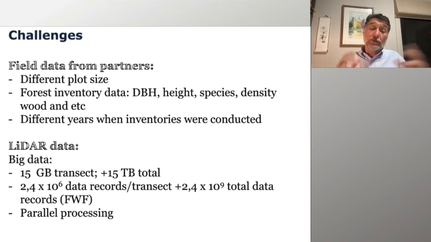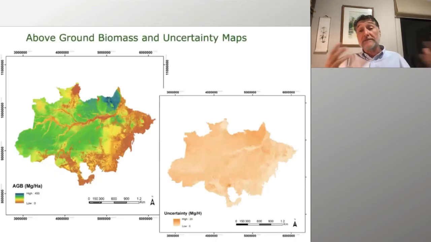But also there were some different years that inventories were conducted, and as for the LiDAR data, it was a big amount of information. So the processing of that was also part of the challenge that we faced. So that's the result. We have what we can call a new biomass map for the Amazon region. It was even included in the Brazilian National Communication for the Climate Convention.